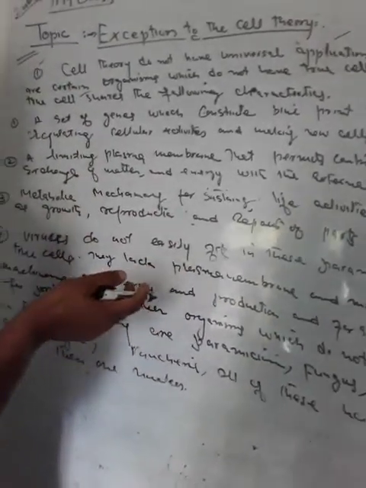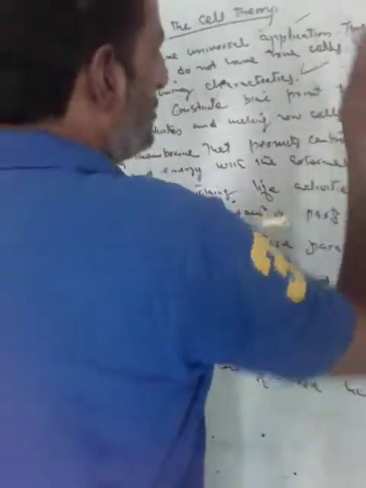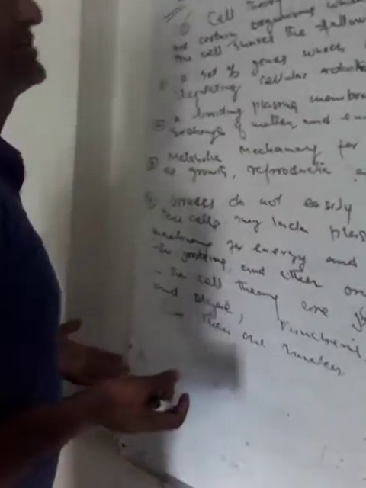There are certain organisms which do not have true cells. A true cell shows the following characters. First we will see what the characters of a true cell are. If there are so many organisms that do not have true cells, then what are the characters of the organisms having true cells?